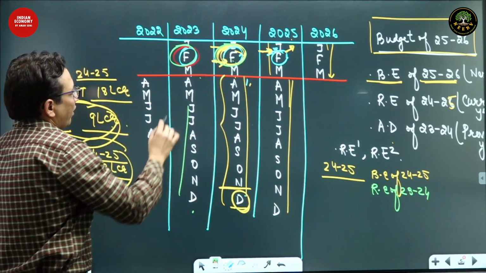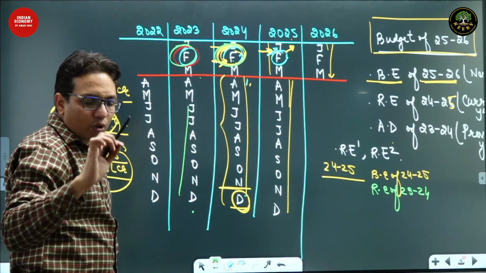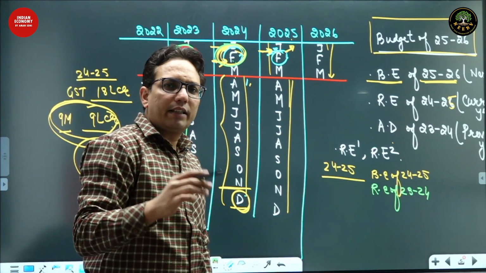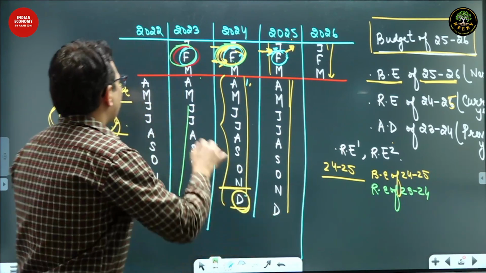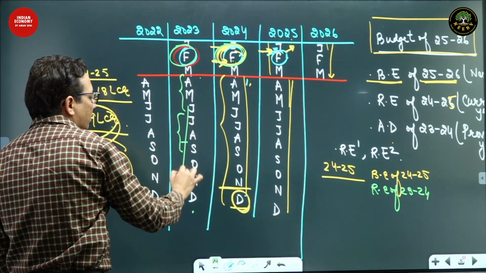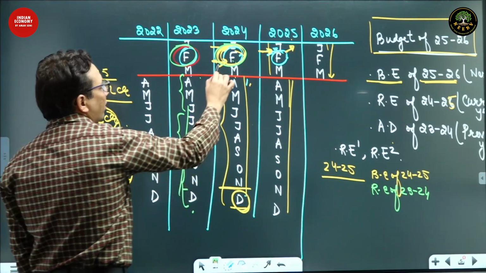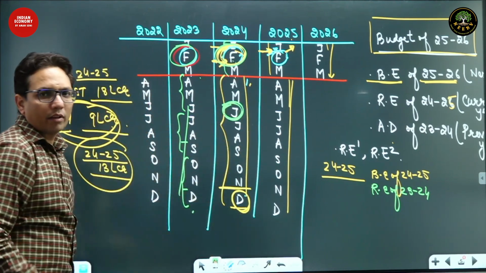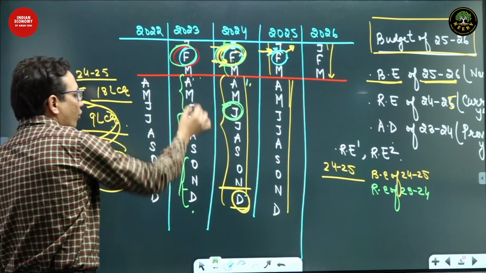Now, if you know about GDP, data comes out every quarter and there's a delay of 2 months. So data of these 3 months would be available here, these 3 months available here, these 3 months available here, these 3 months available here. So by the month of June, we'll have exact data of 23-24.